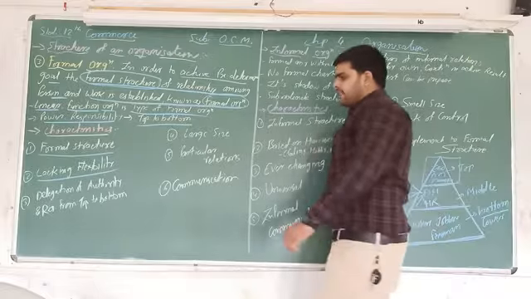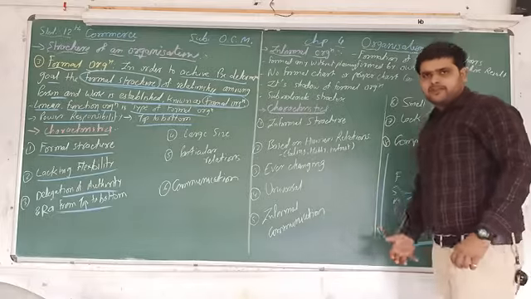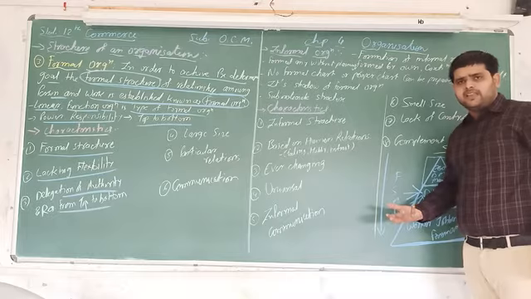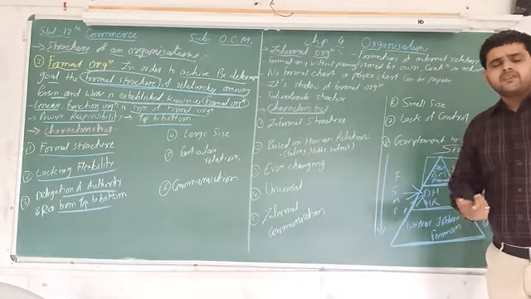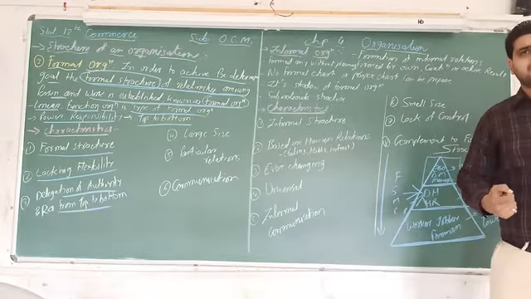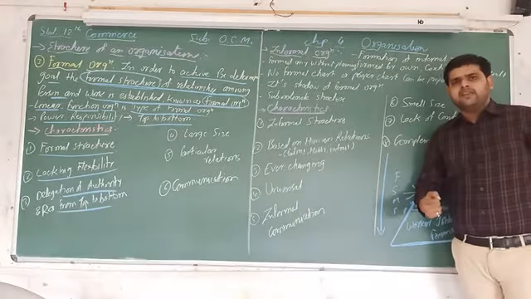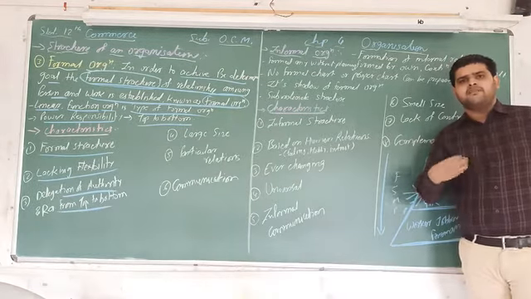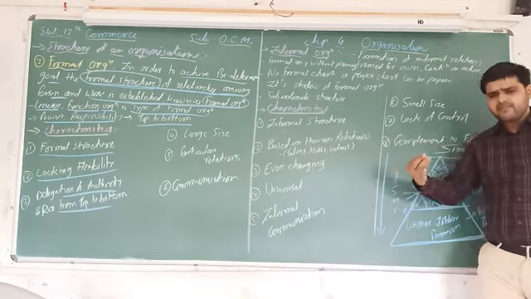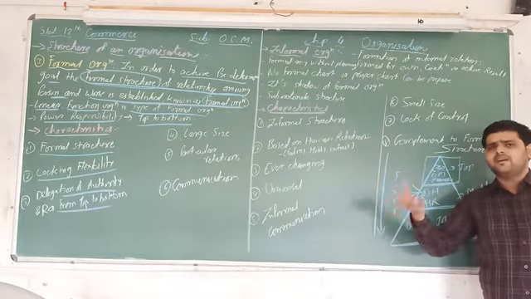Number 3, delegation of authority and responsibility from top to bottom. So here there are various types of delegation of authority as well as responsibility. Again, what do you mean by authority and what do you mean by responsibility? Responsibility means that the person is responsible to complete the work. And authority? To complete the work, we have to give some power, so with the help of that power, that particular person gets the work done by other people.